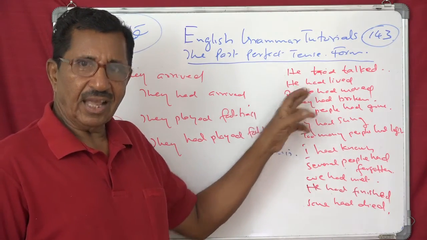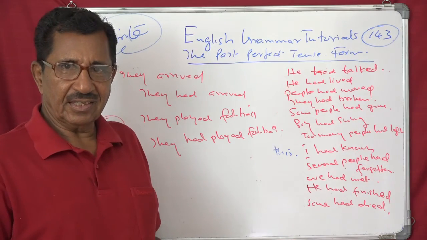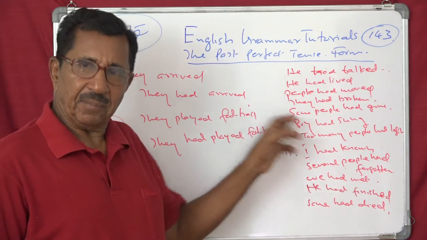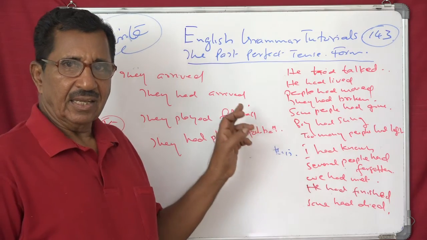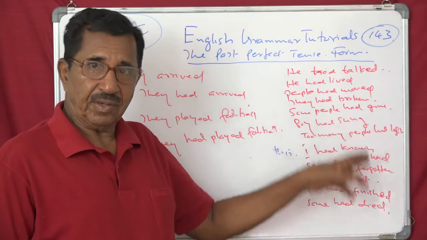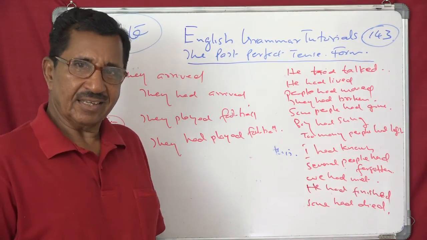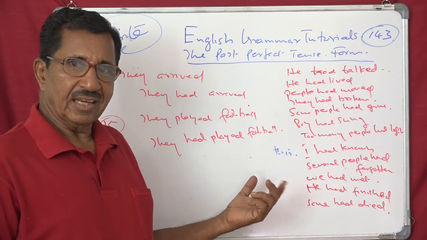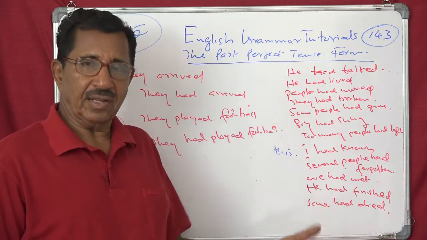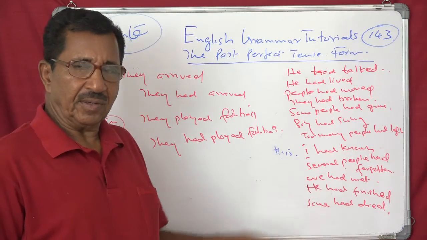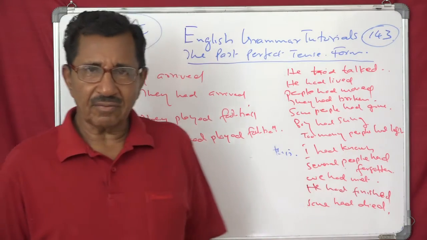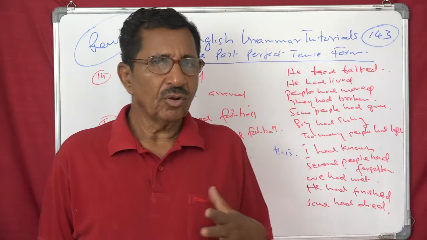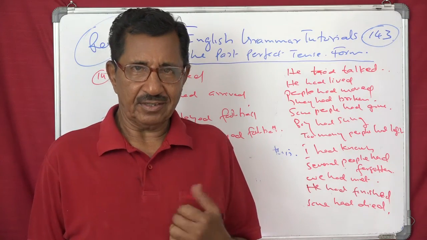They were playing, they had played. They are playing, they had played. Or he has played, he had played. That's very simple. Present to past. Like that we can convert any tense into past perfect tense.